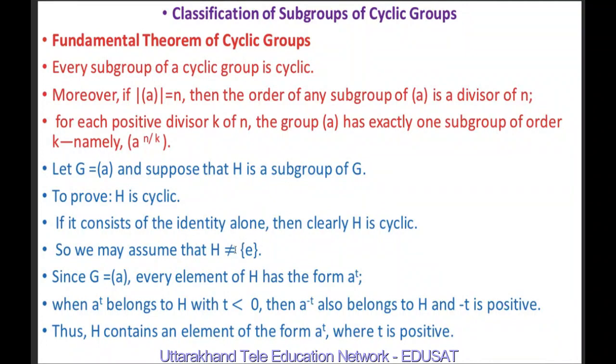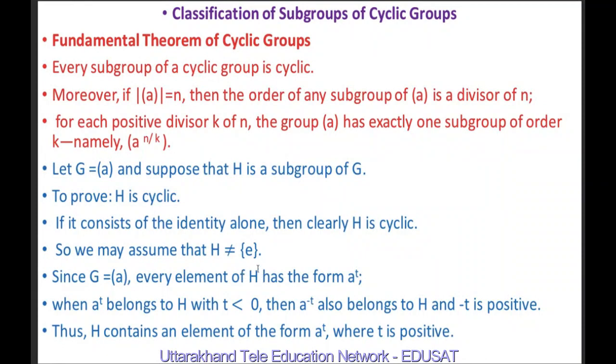It means it contains some other elements also, which means it must contain more than one element. It does not contain the identity element E alone. Because H is a subgroup of G and G is a cyclic group generated by A, the elements of H are of the form A raised to power T. Also, because H is a subgroup of G, H is a group in itself.